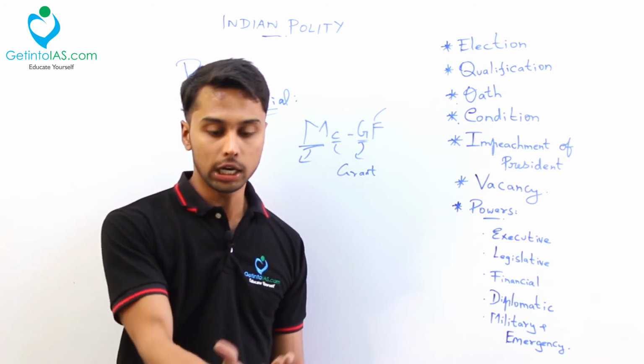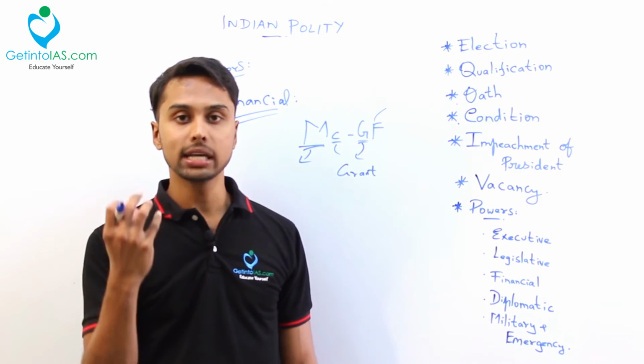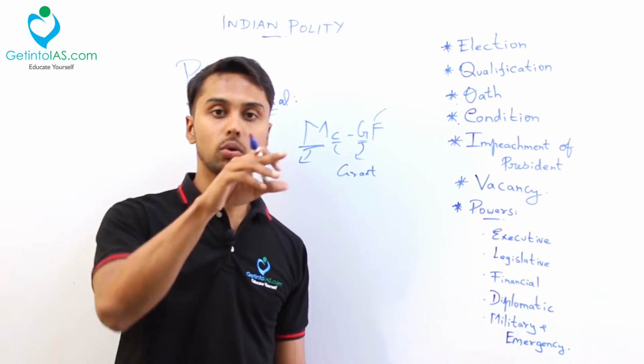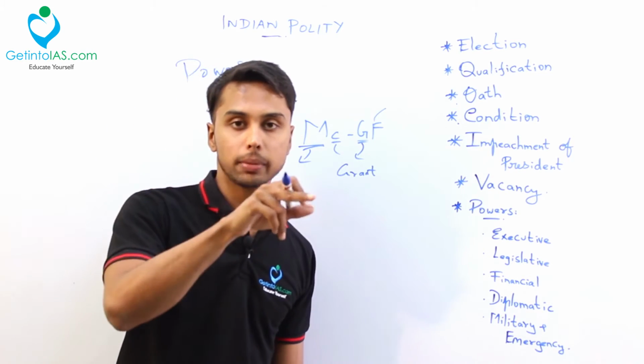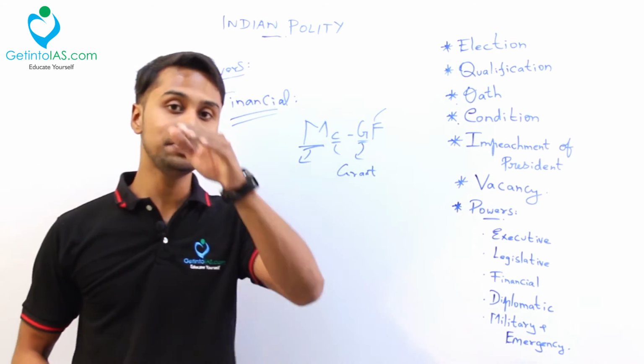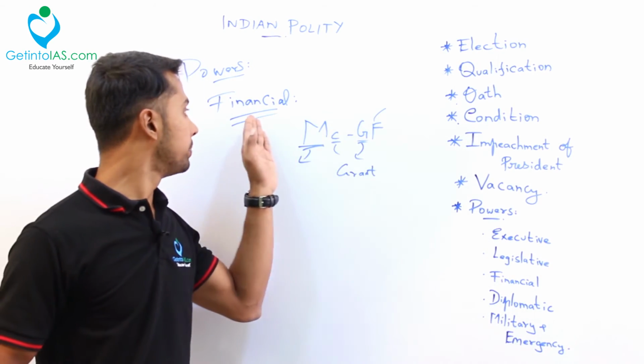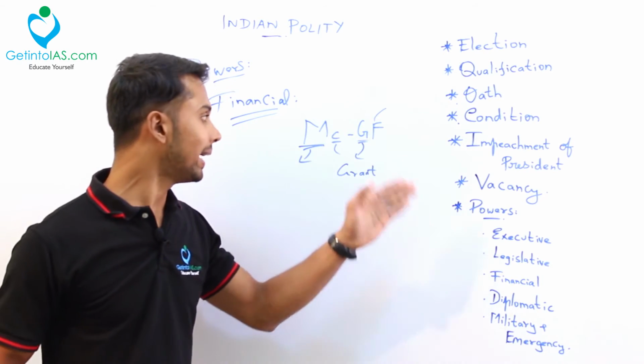We have a total fund, and from this fund, money has to be transferred to every state. How much money goes to which state is decided by the Finance Commission, and that Finance Commission is organized by the President. Okay, that is for F.